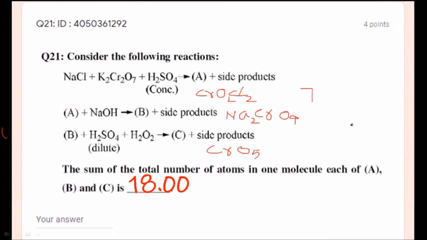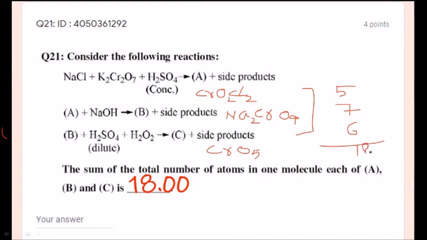In the first one, how many are there? 1, 2, 1 plus 2 is 3, 3 plus 2, 5. So the first one is 5 atoms. The second one, 2 plus 1, 3, 3 plus 4, 7. And the third one, 1 plus 5, 6. Total how many are there? Yes, 18. So the correct option is 18.